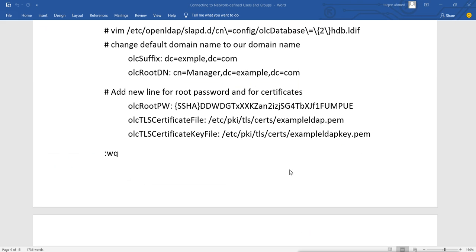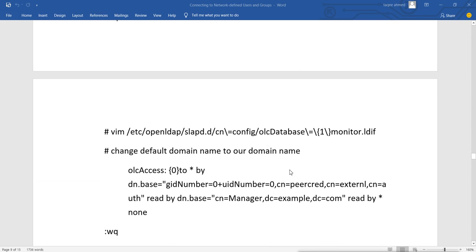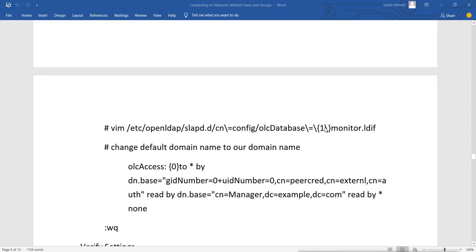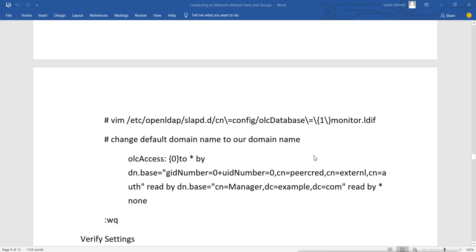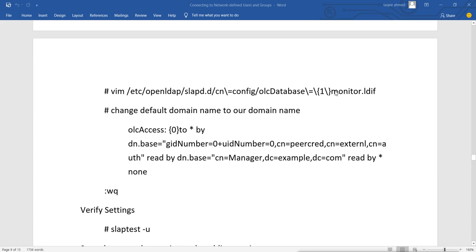Now after we have saved the file, we will open the other file, the database 1 monitor.ldif file. In this file also we will change the name of the domain. By default there is a default domain name there, which is my domain. So we will change that name to our domain name, example.com. Wherever we see that default sample domain name, we will change it, and then we will save it. This we will do under the monitor.ldif file.